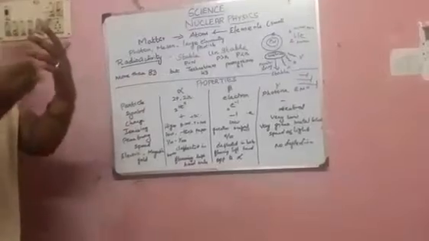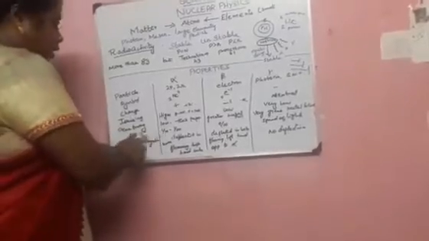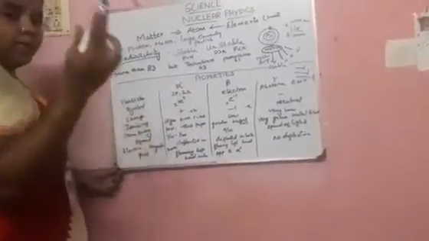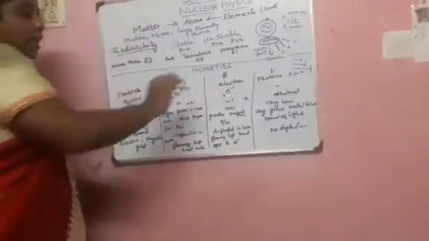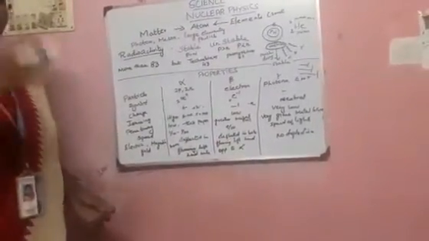And next one, speed. How fast do these rays travel? First, the speed of alpha rays is 1/10 to 1/20 of the speed of light. But beta is 9/10. The gamma is up to the speed of light.